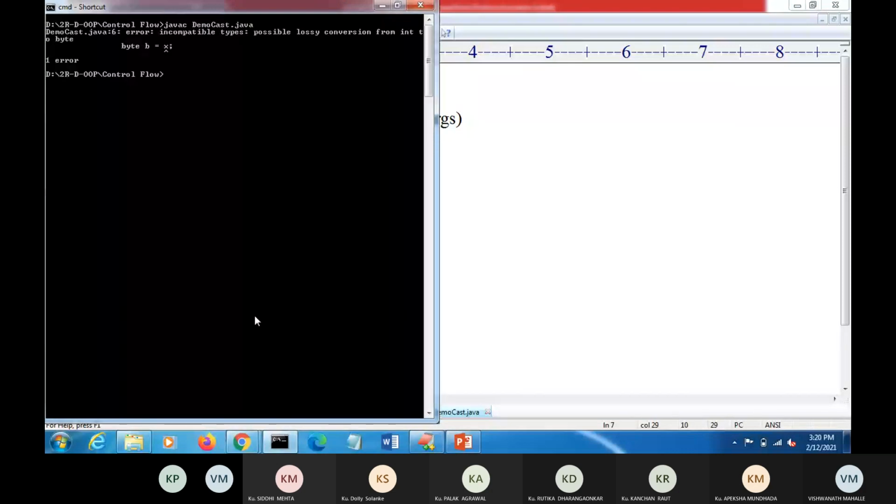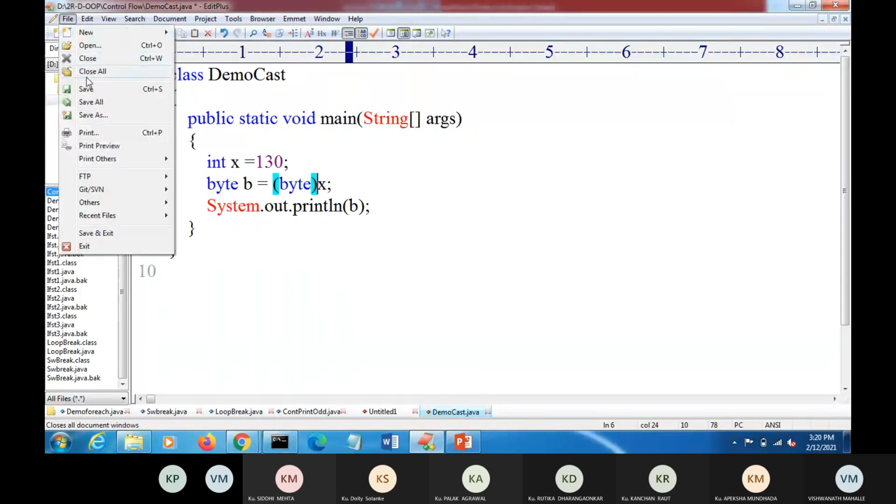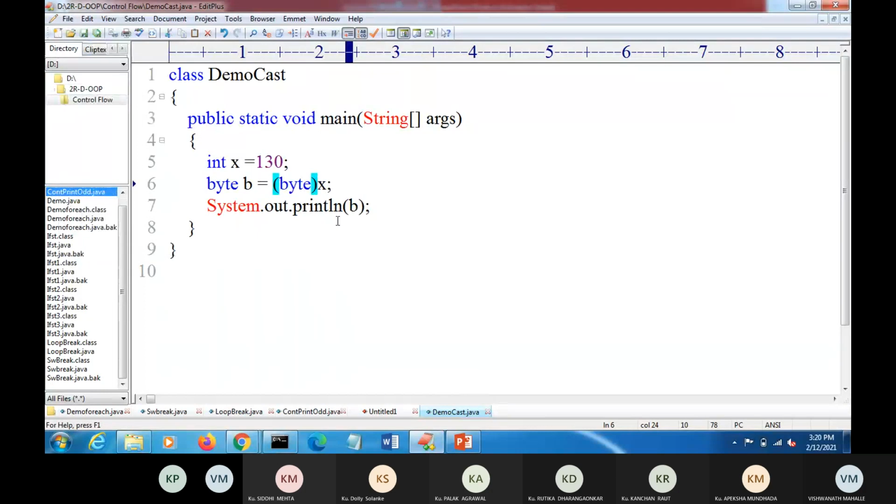You observe the error: incompatible types, possible loss of conversion. So we will get the error. How can we remove this error? Here we write the cast byte. Then we will see the output. So what is the output?